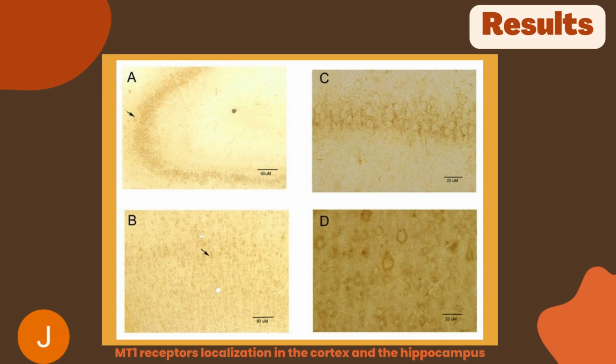The images A and C show low and high magnification pictures of label of hippocampal neurons with anti-MT1 antibody. B and D show low and high magnification images in cortical neurons. There is no circadian change in pattern of MT1 receptor expression.